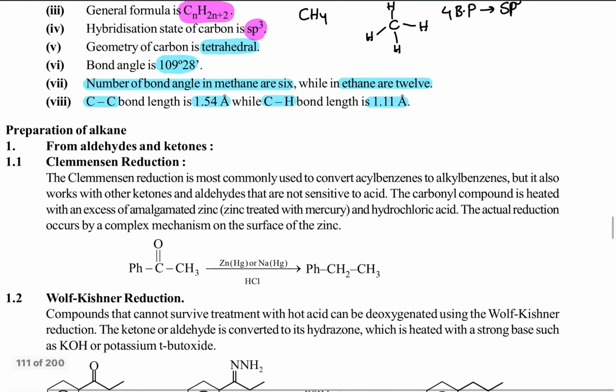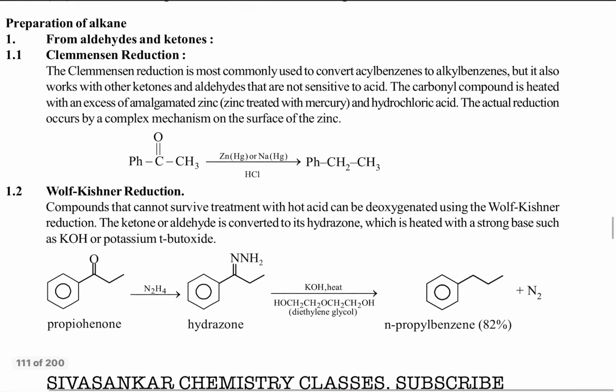Now we'll discuss the preparation of alkanes, from aldehydes and ketones.